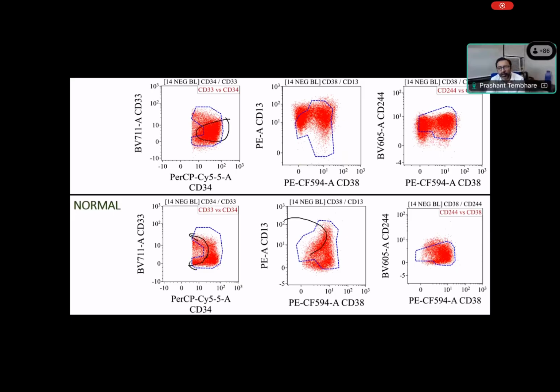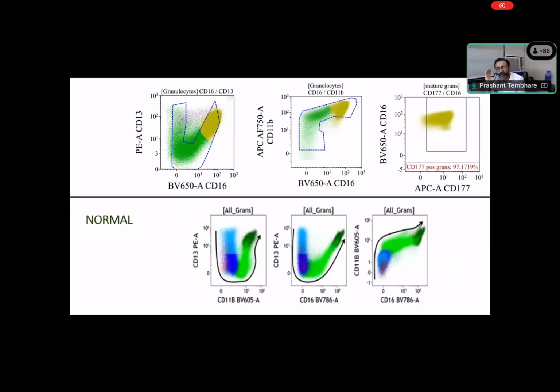Normally we should go like this. But as compared to this normal maturation pattern, do you see this? Does it look normal? No, sir. This is the patient. So there is clear-cut abnormality, which indicates that these blasts were abnormal. So we confirm that even though the blast was small in number, 4-5%, the blast showed clear-cut abnormality.